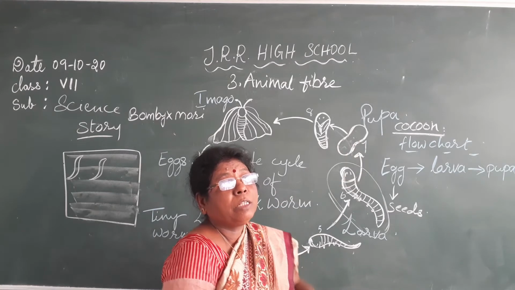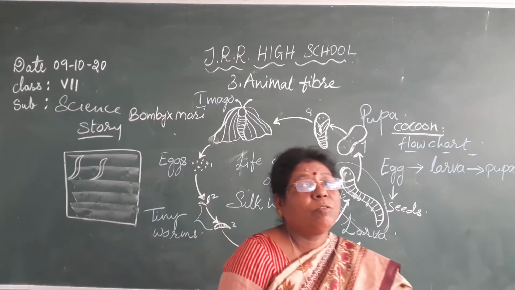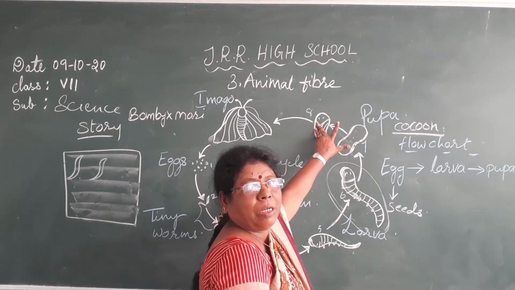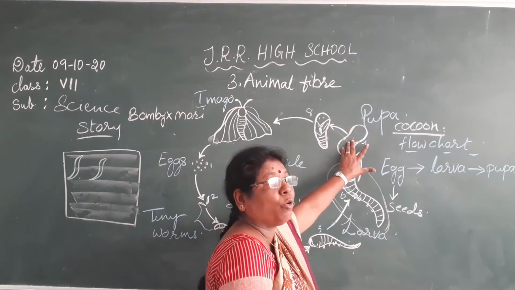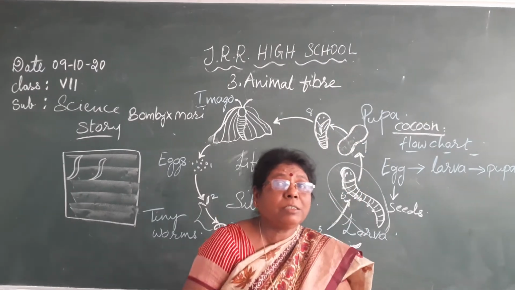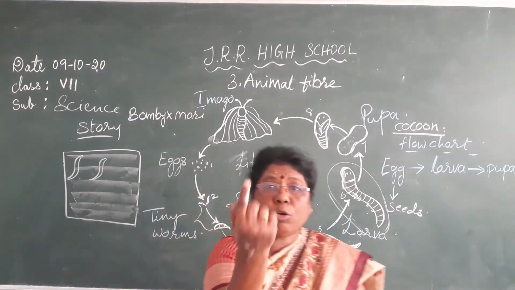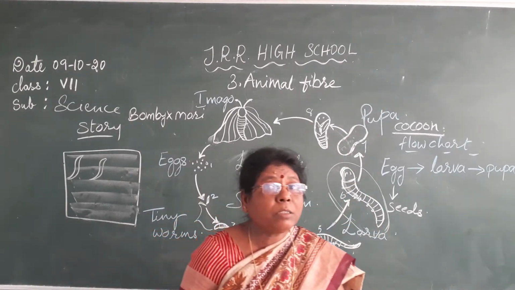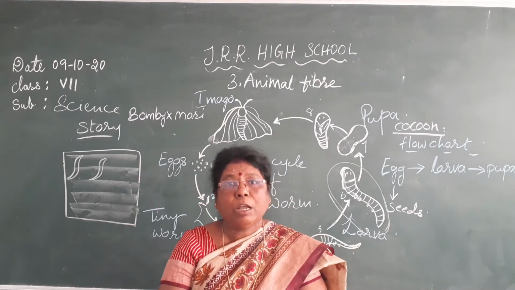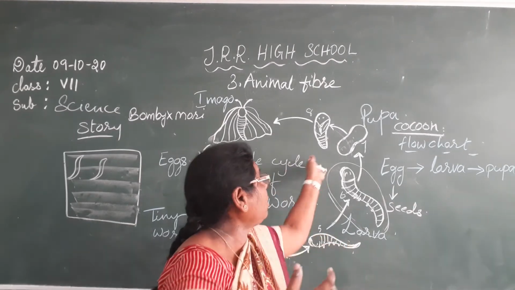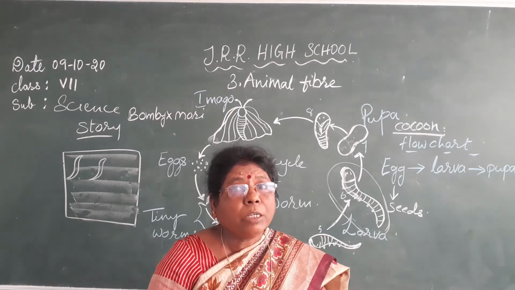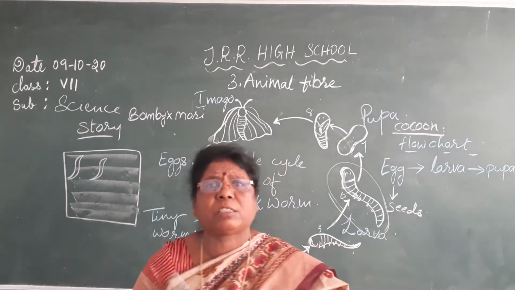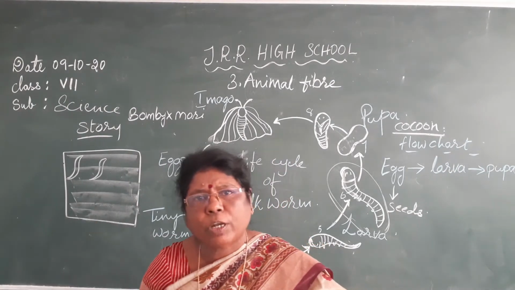Now, in these cocoons, the larva changes into a moth inside the cocoon. What happens when the larva changes into a moth? By making a hole, it breaks the cocoon and flies away. So all the efforts go to waste for the farmers. Why? When the moth breaks the cocoon and flies away, they will not get the continuous fiber. The fiber breaks into pieces, and they do not get good quality fiber.